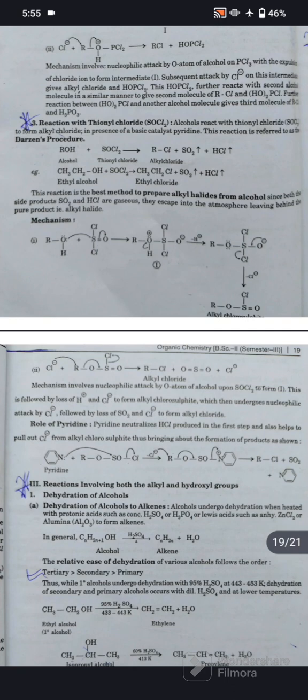Mechanism involves nucleophilic attack by oxygen atom of alcohol upon SOCl2 to form an intermediate. This is followed by loss of H positive and Cl negative to form alkyl chlorosulfite, which undergoes nucleophilic attack by Cl negative, followed by loss of SO2 and Cl negative to form alkyl chloride. Role of pyridine in this reaction. Pyridine neutralizes the HCl produced in the first step and also helps to pull out Cl negative from alkyl chlorosulfite, thus bringing about the formation of product as shown.